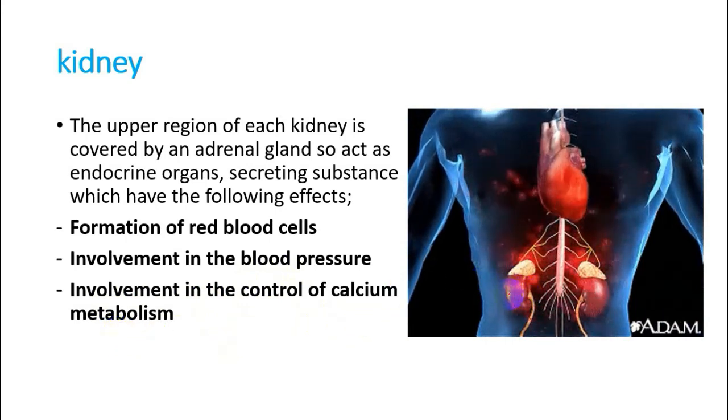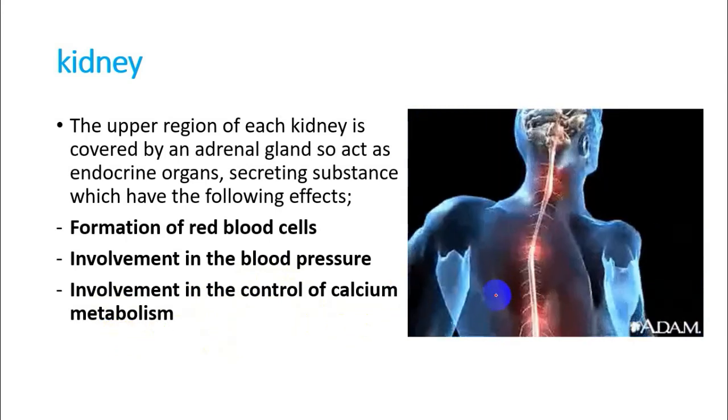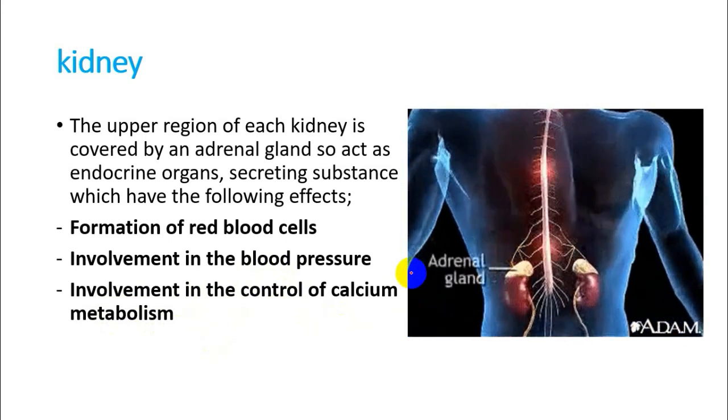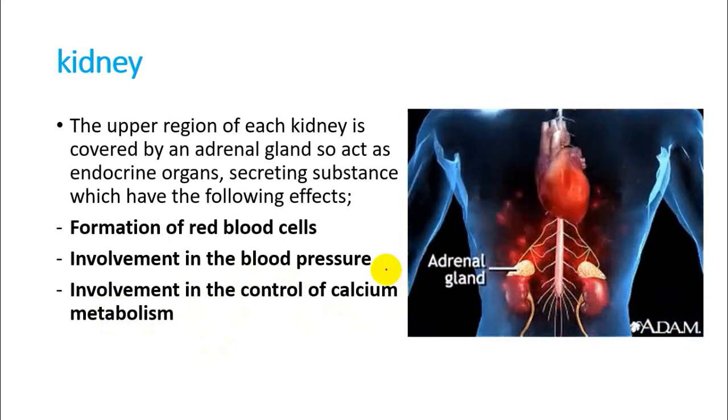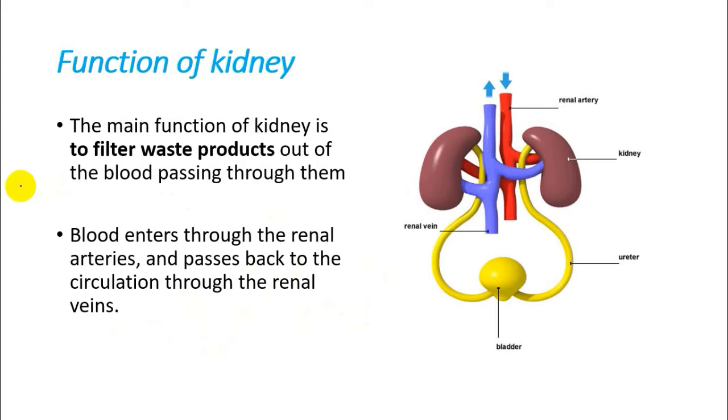So above the kidneys there are glands which regulate different functions. About the functions of the kidney, we can say the main function of the kidney is to filter waste products. What does it mean? As you can see, two kidneys with bladder and ureter, and we also have a renal vein and a renal artery.